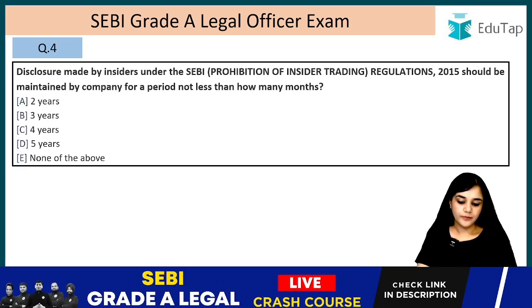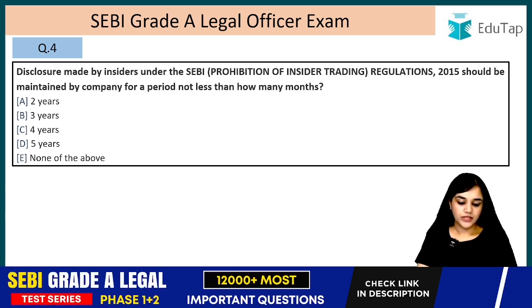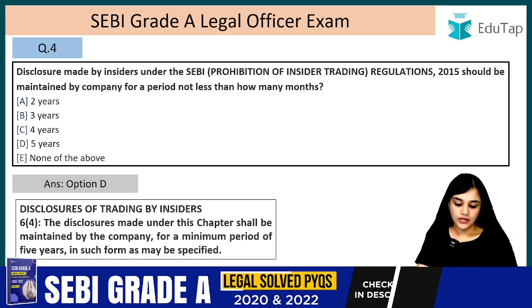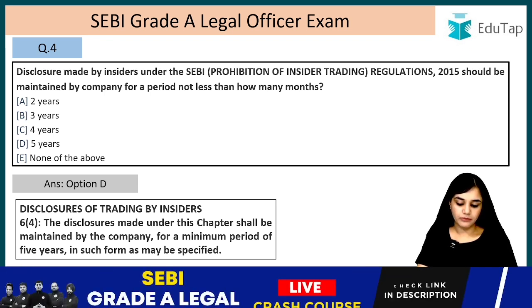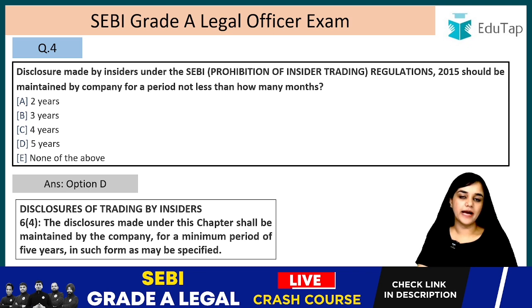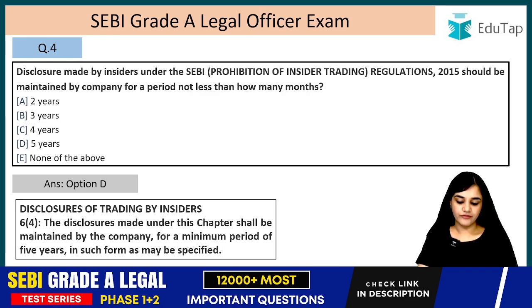4. Disclosure made by insiders under the SEBI Prohibition of Insider Trading Regulation 2015 should be maintained by company for a period not less than how many months? 2 years, 3 years, 4 years, 5 years. Let's read it. The disclosure made under this chapter shall be maintained by the company for a minimum period of 5 years in such form as may be prescribed. So, minimum 5 years. That is why option D, 5 years.